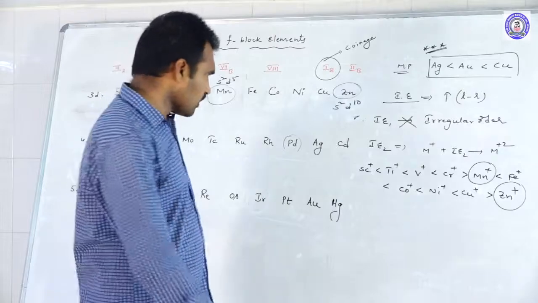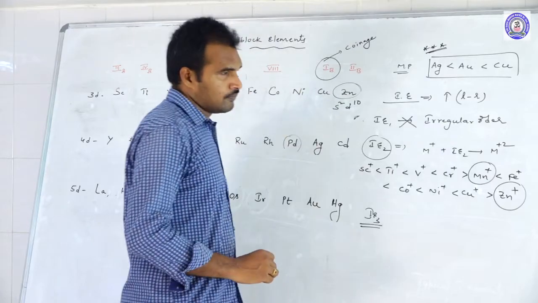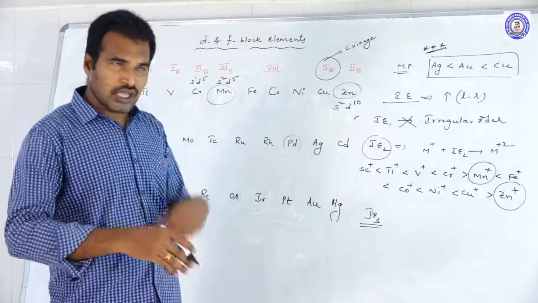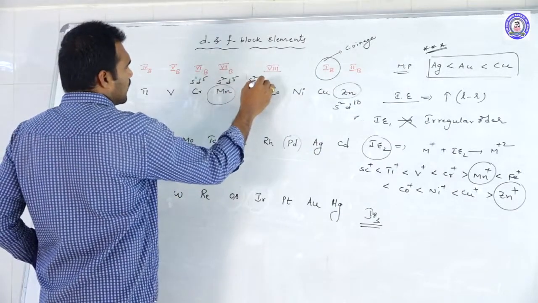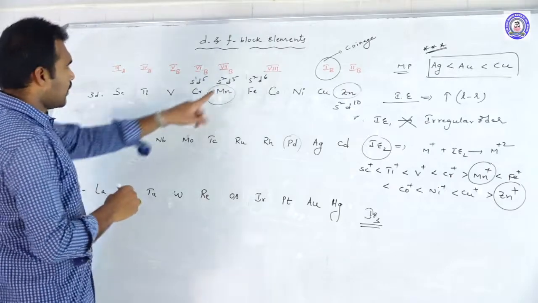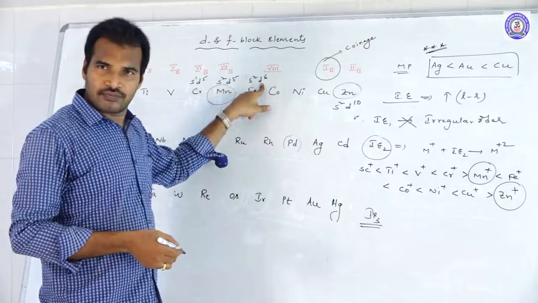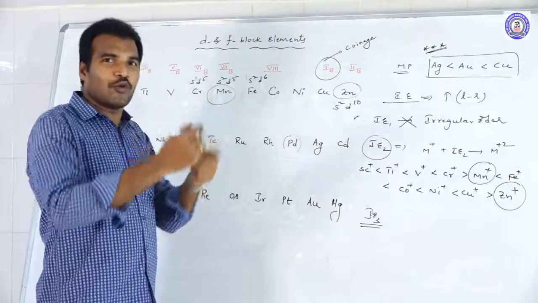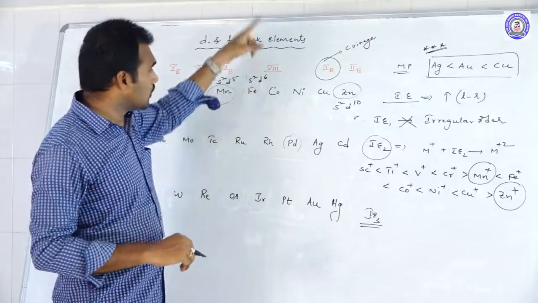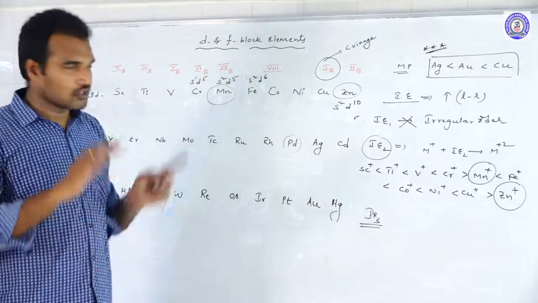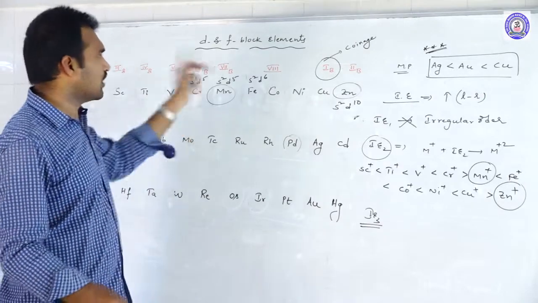Okay, next move to the third ionization energy. In case of third ionization energy, if you remove two electrons, just see here, iron: take 4s2 3d6. You remove these two electrons, remaining is d6. If you remove one more electron, the IE3 value for iron is least. Why? Because if you remove the third electron, it gets d5 configuration. So that is why iron has exceptionally least third ionization energy compared to the neighbors.